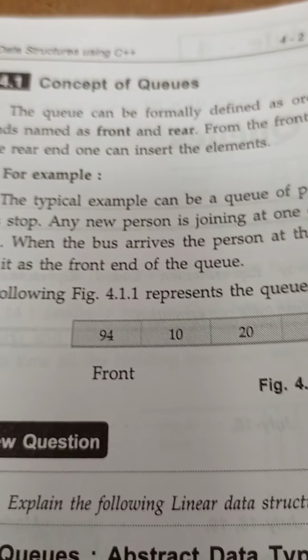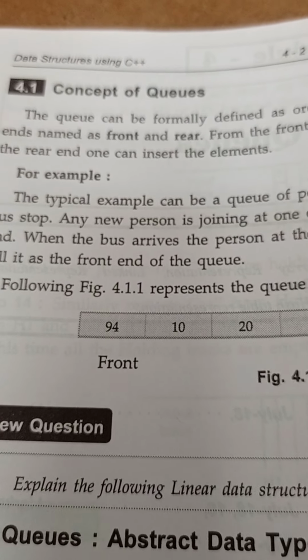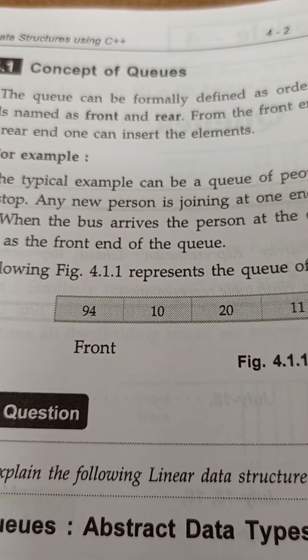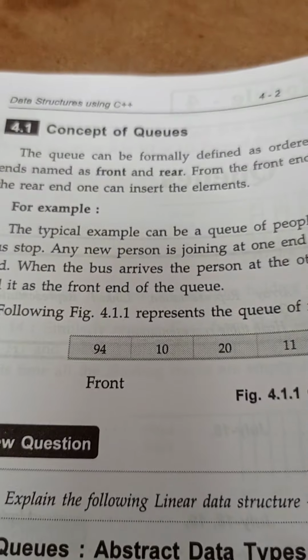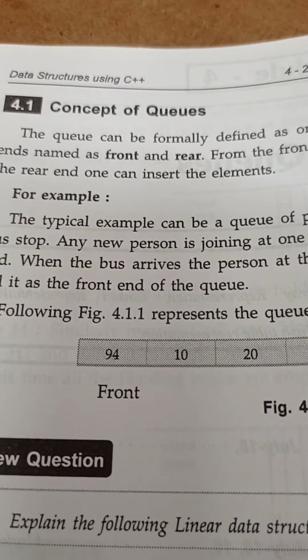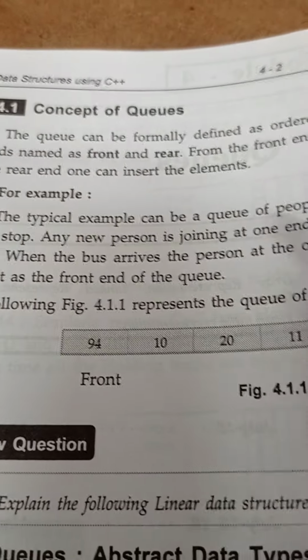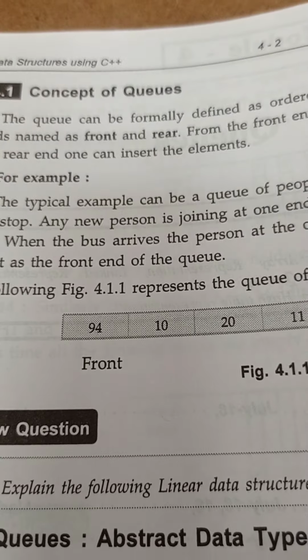Whereas a stack works on the principle of LIFO, last in, first out. Last in, first out means suppose we inserted some data, 50, last, but we will take that data first, and afterwards only we can take the next data. But it is not like this in a queue. In a queue, the data which we entered first will come out first.